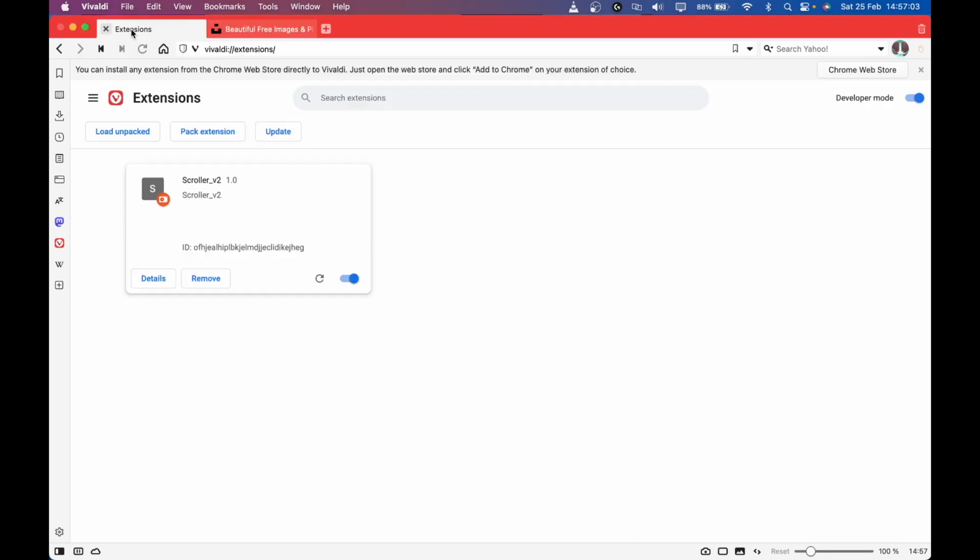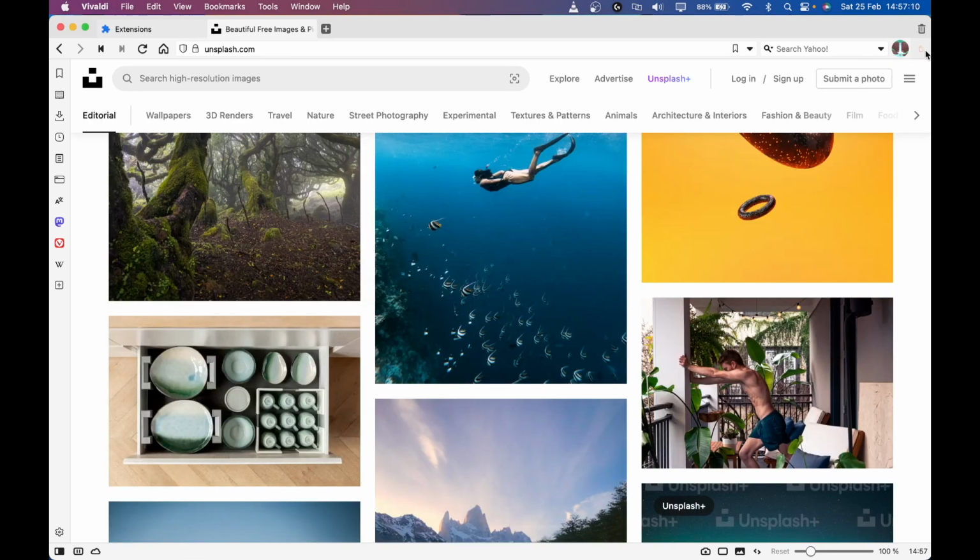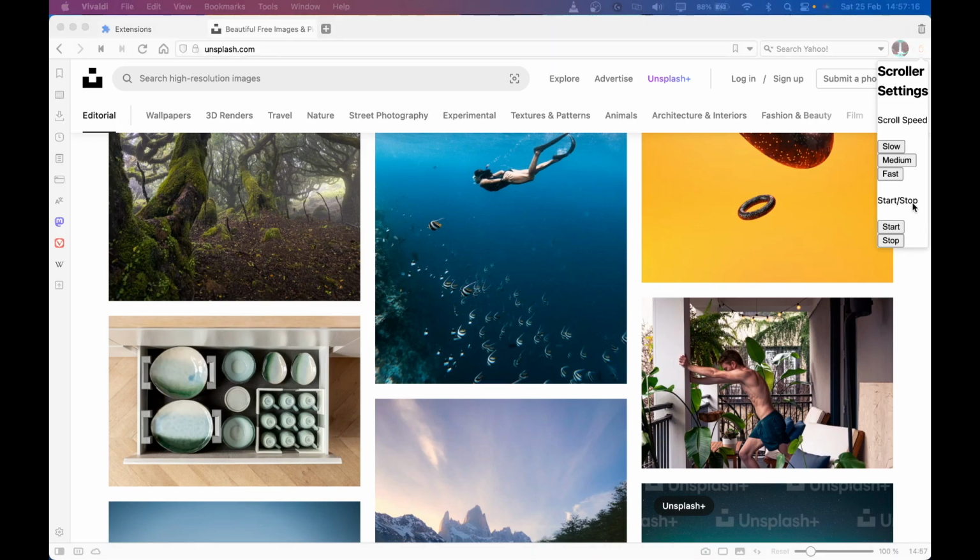So in order to reload this, what you have to do is go ahead and you'll see this reload button, and you just click on this and reload, and then you go here and just open it, and this is how it looks, right? The other thing is it's very narrow, so let's just make it a bit bigger.